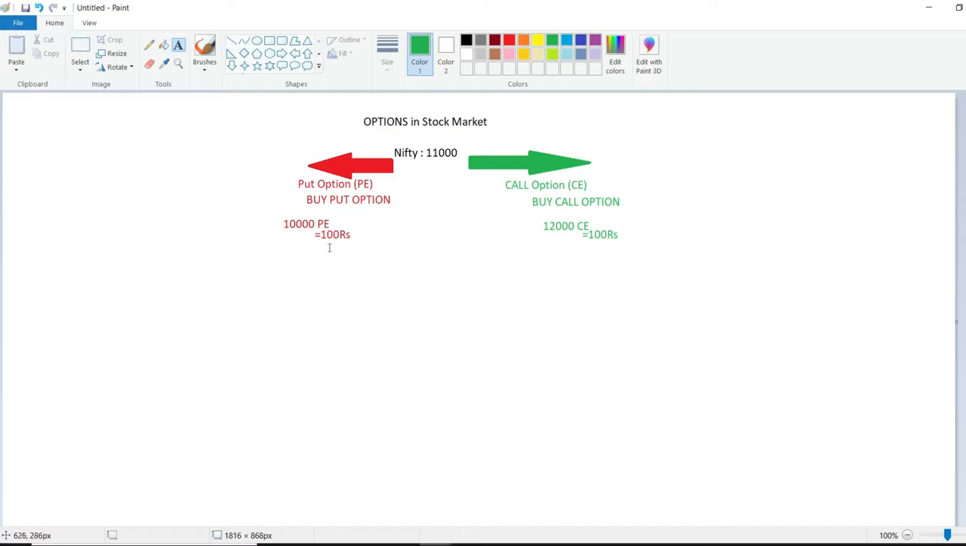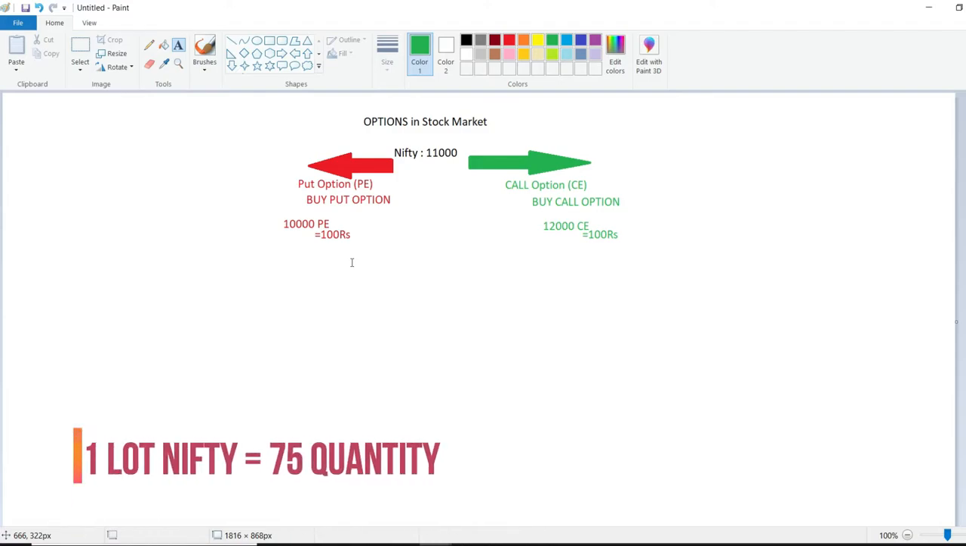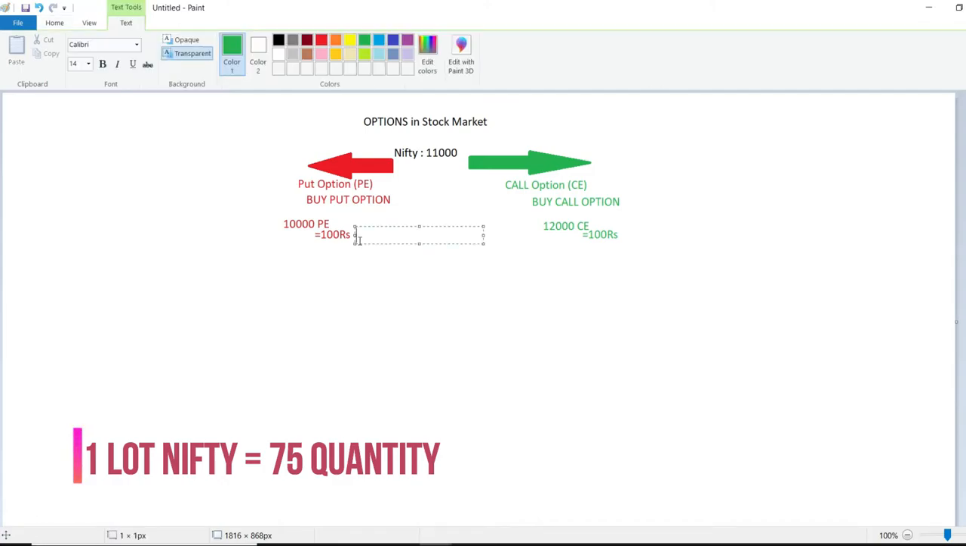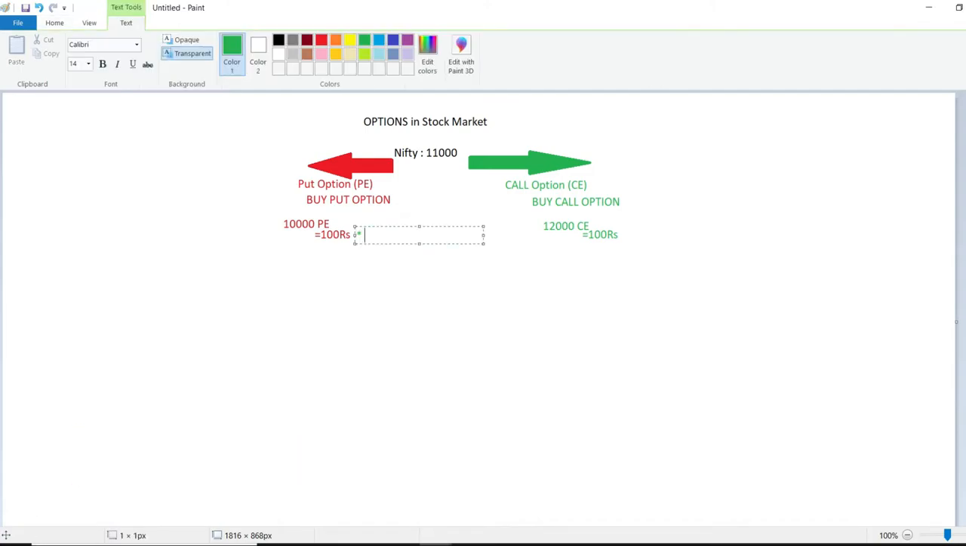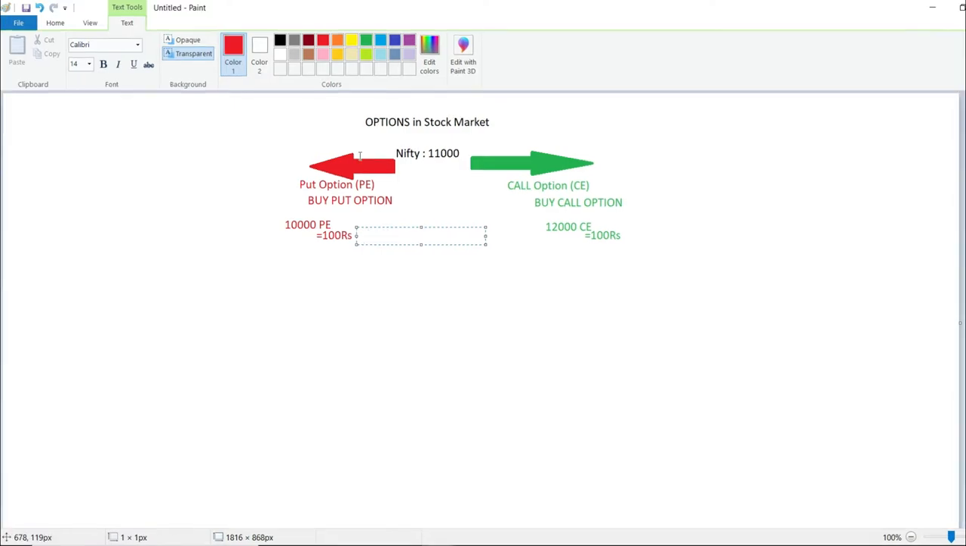When you trade in options, you cannot buy one quantity or two quantity. Nifty comes with, or every asset, every stock comes with its own lot size. Nifty has a lot size of 75. Similarly, other assets, Bank Nifty comes with 20, and the stock depends on their size. Reliance has 500 as a lot size, HDFC has X number of. So it depends on the exchange and SEBI to decide the lot size. So Nifty has a lot size of 75.